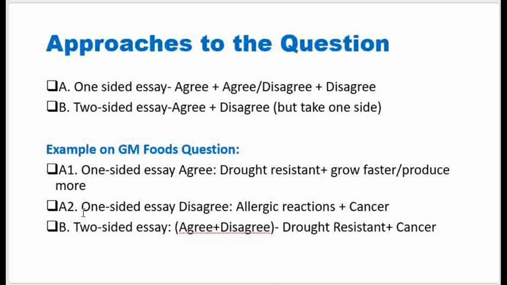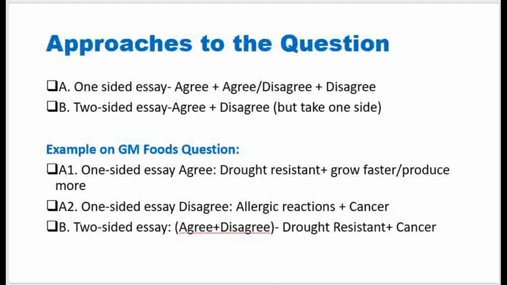If you choose A2, disagree, you will say that they are not the best because, body paragraph 1, they cause allergic reactions. Body paragraph 2, they cause cancer. Now, the person who stays in the middle will have a point to agree. They will say that they are drought resistant, and they have a point to disagree, whereby they talk about cancer.